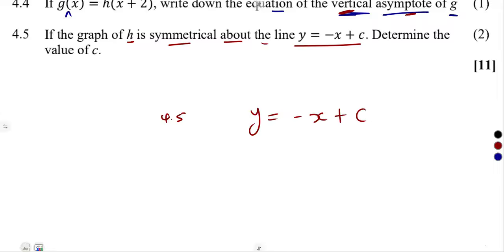That is the axis of symmetry with a negative gradient. Determine the value of c. So the question was just direct there. To determine the value of c, guys, already we've got the format. We just need where this axis of symmetry passes.